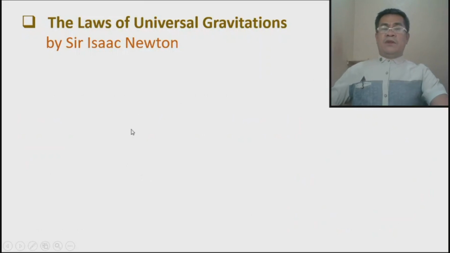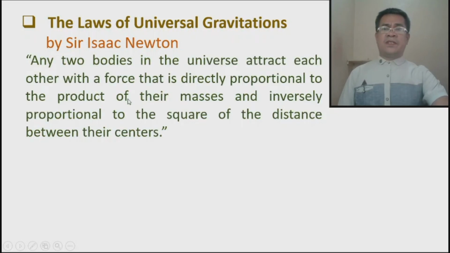Okay, now the laws of planetary motion of Kepler were the basis of the law of universal gravitation introduced by Sir Isaac Newton. He used some of the ideas of Kepler's laws and applied them to the law of universal gravitation. The law of universal gravitation means that any two bodies in the universe attract each other with a force that is directly proportional to the product of their masses and inversely proportional to the square of the distance between their centers.